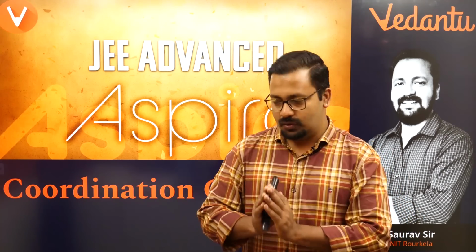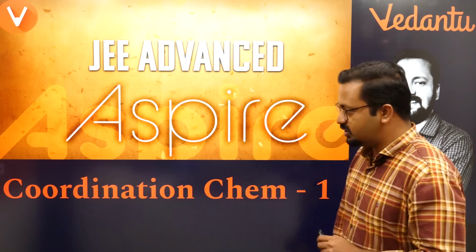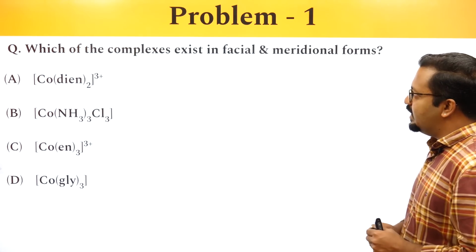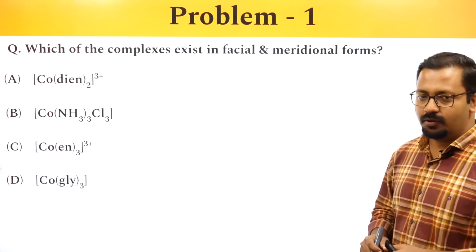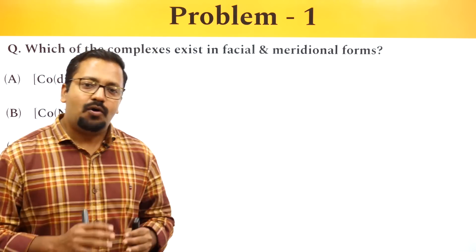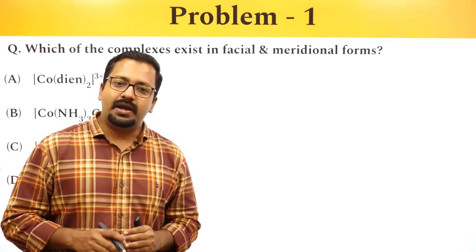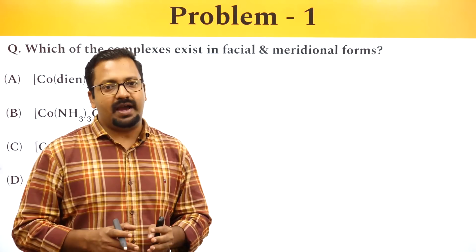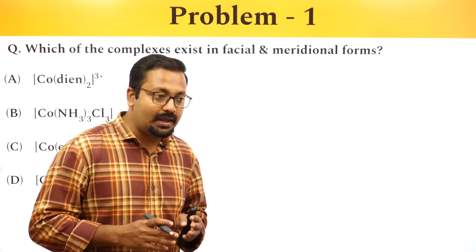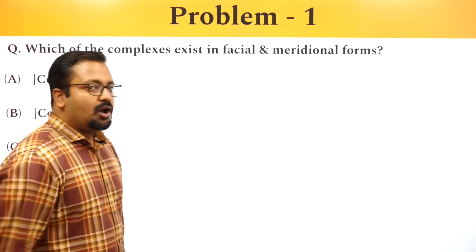So let's start today's session with the first question, which is this: which of the complexes exist in facial and meridional forms? So how do we identify what is facial and what is meridional? Facial and meridional represent a type of isomerism, a type of arrangement which is observed primarily in these kinds of complexes.